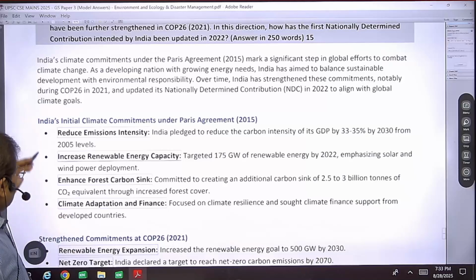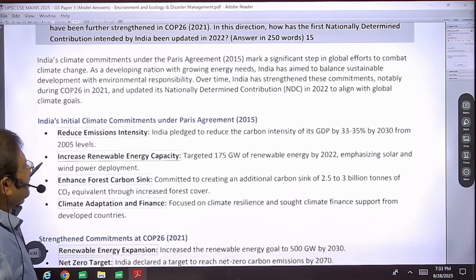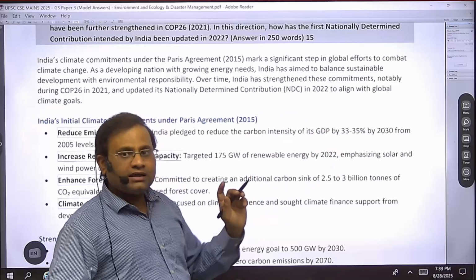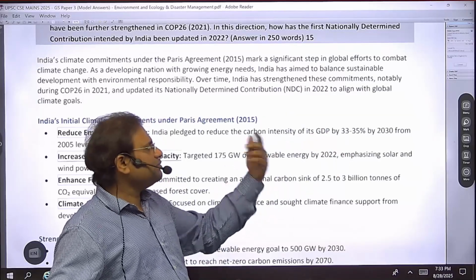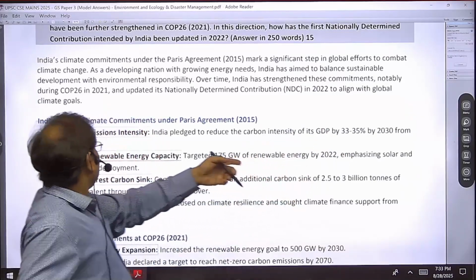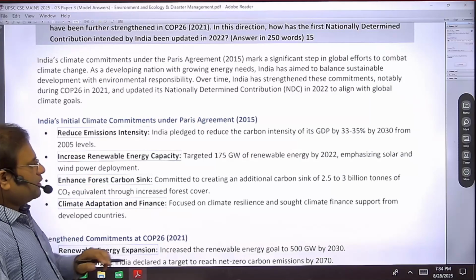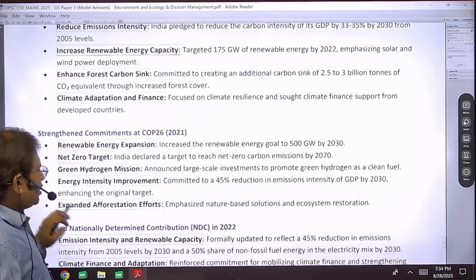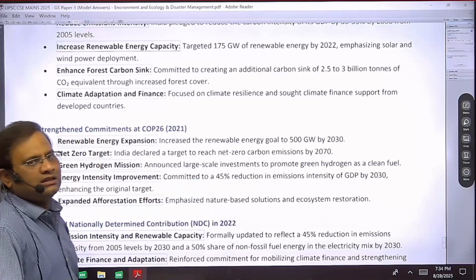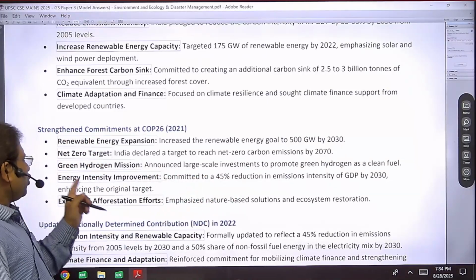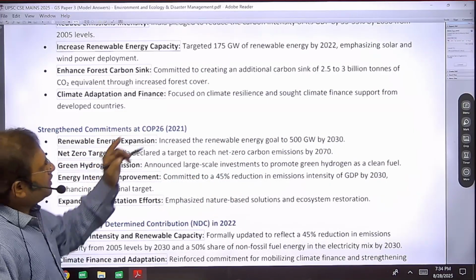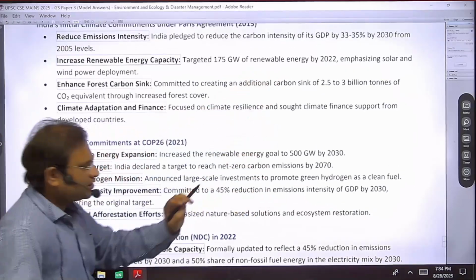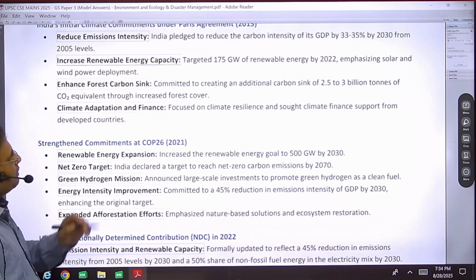In the beginning we came out with three targets. The first was a 30 to 35% reduction of our greenhouse gas emission intensity by 2030 as compared to the 2005 level. But we have revised it, and now the new target is a 45% reduction by 2030.